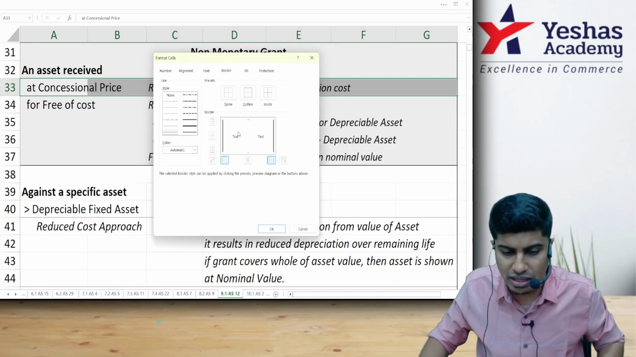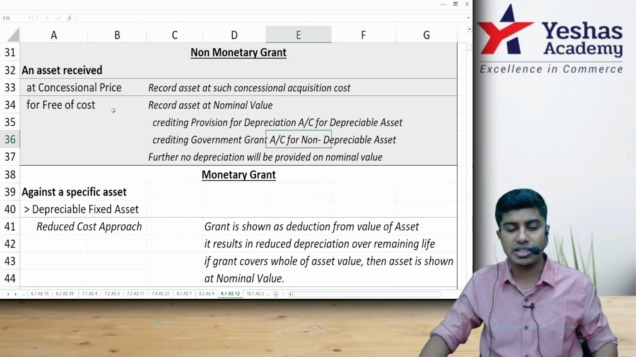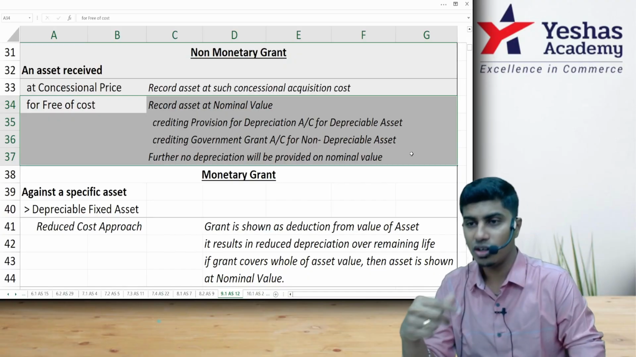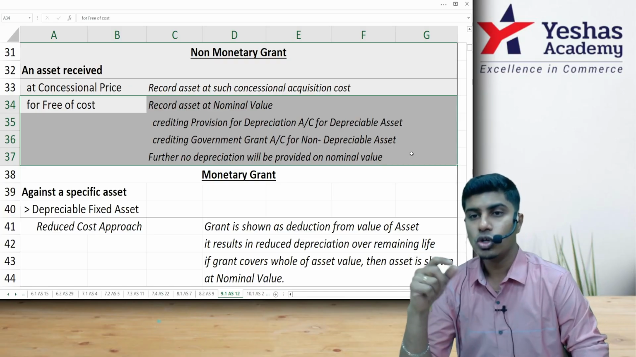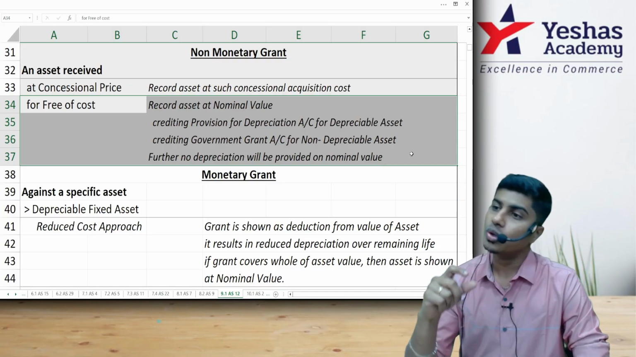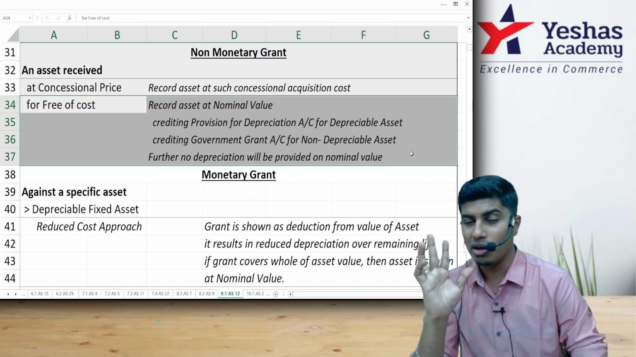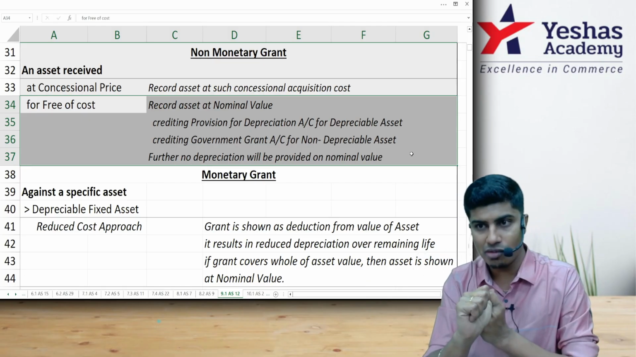Next point: what if the asset is received free of cost? If you receive the asset free of cost, then there is no money paid. If you are trying to write the journal entry, you don't know what value to write it at. Can you skip the journal entry? No. Because if you skip the journal entry, the asset will not show up in the balance sheet. So to show such an asset in the balance sheet, you record the asset at nominal value. I'll repeat, when the asset is received free of cost, you debit the asset account at nominal value.